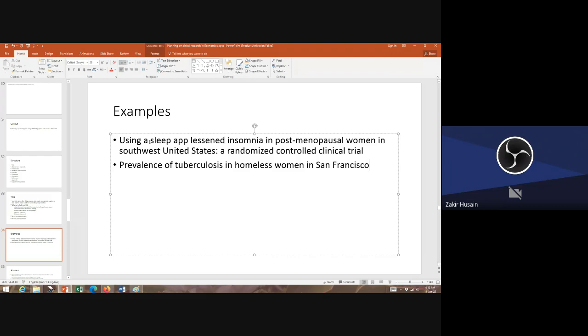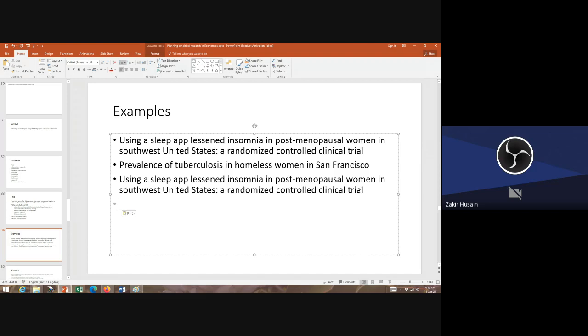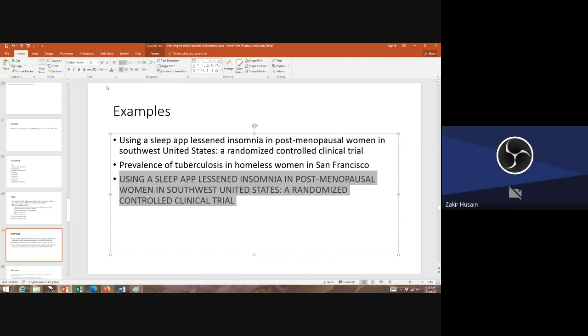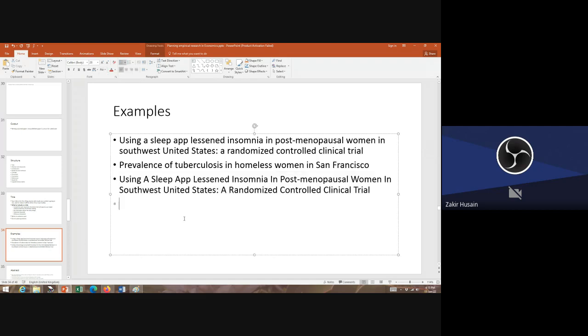Don't write it like this, see, this is wrong.